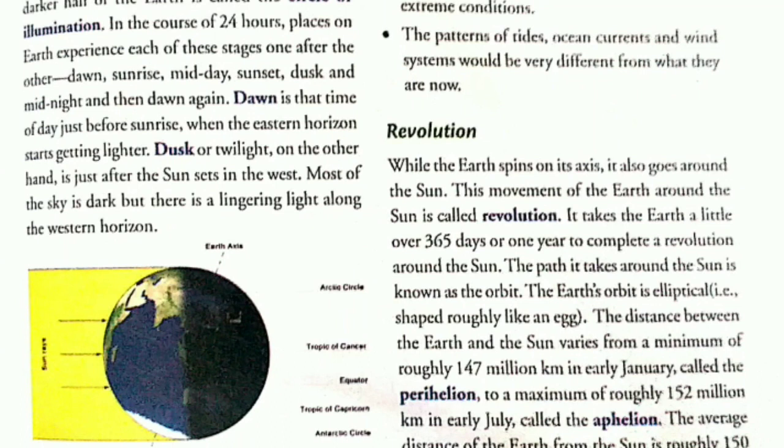On 21, the second line, it says the movement of the earth around the sun is called revolution. Write, the movement of the earth around the sun is called revolution. So this is answer number 1.